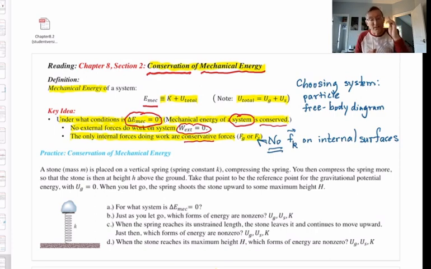I need to know if there are any conservative forces acting and doing work, and if there's F kinetic. And then after you know which forces are acting and doing work, that will help you choose the system. Basically, if you have the gravitational force doing work, choose the system to be the particle plus Earth. If you have a spring force doing work, choose the system to be the particle plus the spring.